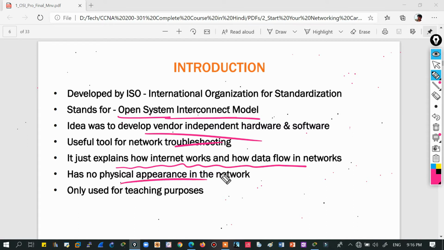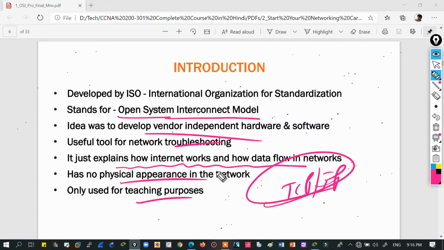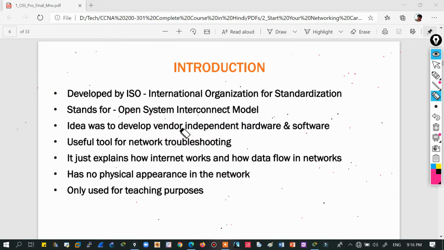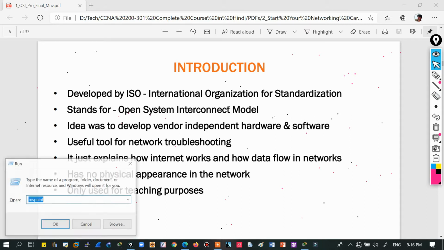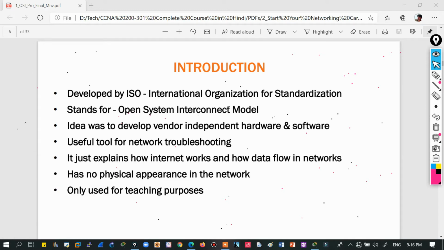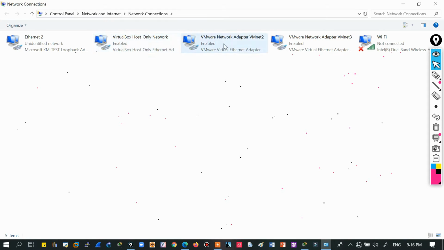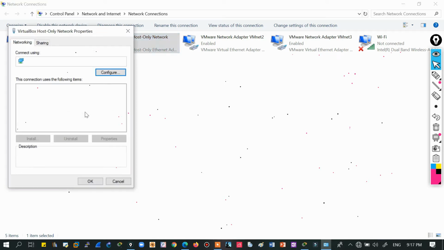No physical appearance. Only the TCP/IP model has its appearance in real networks, right? Let me give you this example also, of how and why TCP/IP is there in a real network and not the OSI model. OSI model is just for teaching purposes. If I go to my PC and press Windows+R and type ncpa.cpl, you will go into this setting of your PC, and you will find some connectors, like I'm using my virtual machines, and there you will find properties, and there you will find IPv4 and IPv6 settings, right?